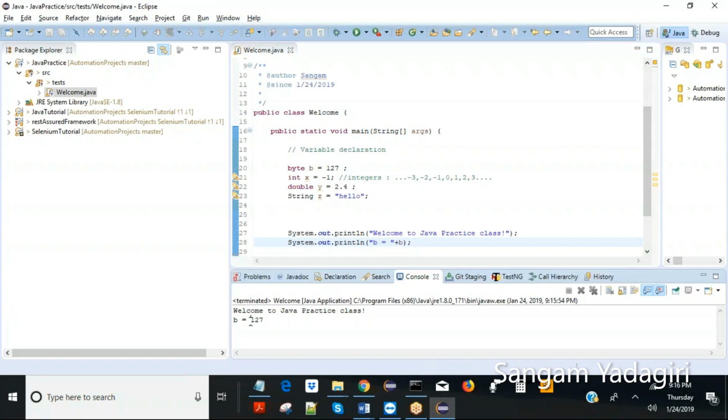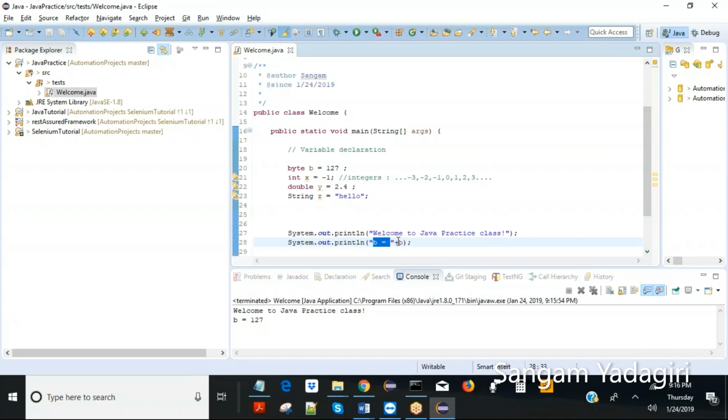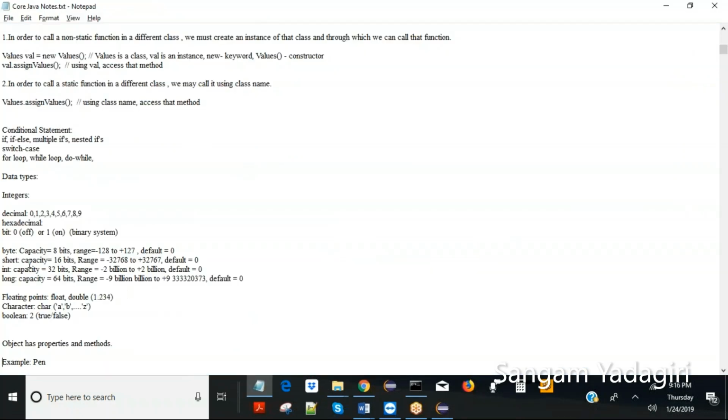If you just print 127, nobody knows what this 127 is, so you have to explain further by putting the variable name. This is the variable name b, and you can write anything. This is the concatenation operator. You will know more about this, don't worry, we are going to use this a lot. Now let's go to short.